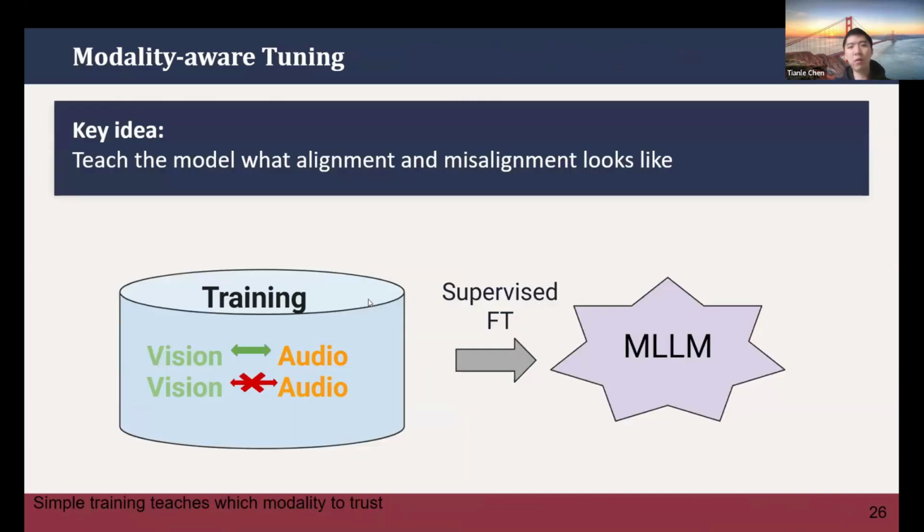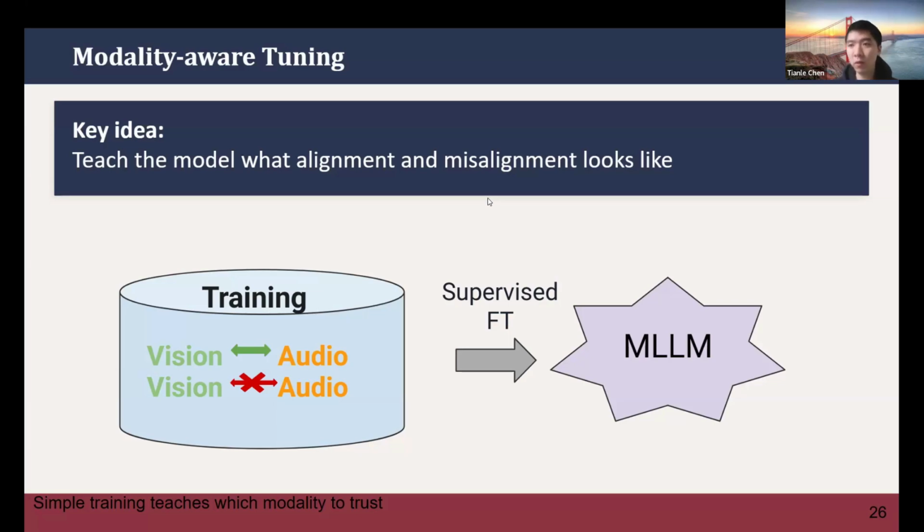We have a very simple idea called modality aware tuning. We are creating a separate label for the model on the same video input, and just doing simple SFT, supervised fine tuning, for the models. That's inspired by our previous finding that most of the models might have such bias because the data we train on provides such a shortcut.